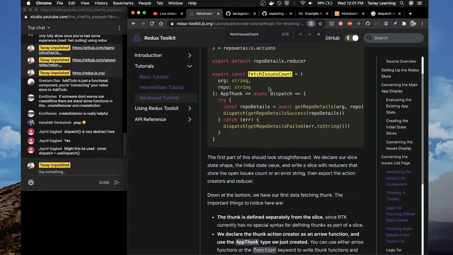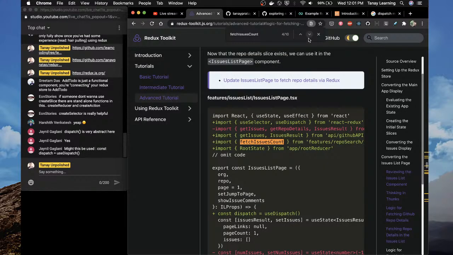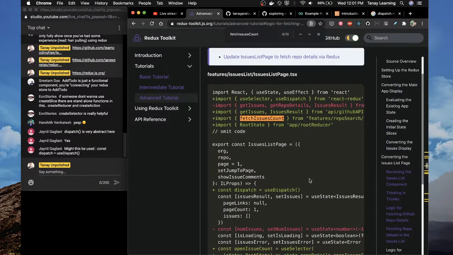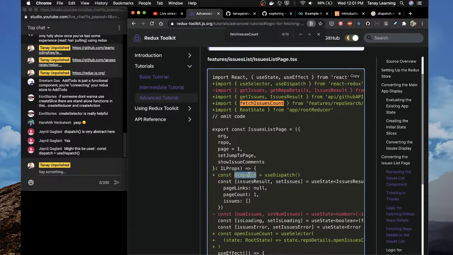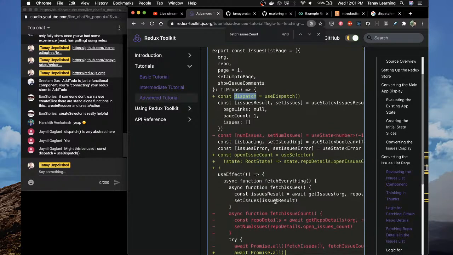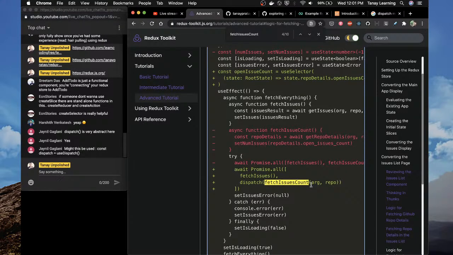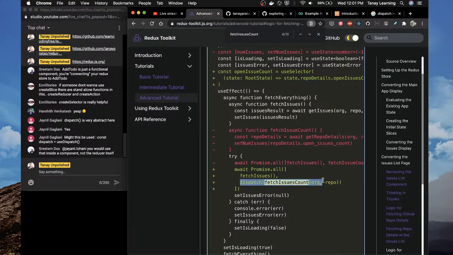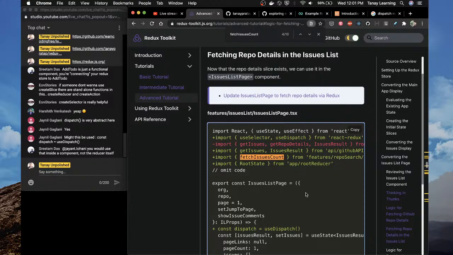Fetch issues count, from const dispatch equals use dispatch, right? And then when you do this dispatch with fetch issues count, this dispatch function, not the reducer itself, inside a component, calls fetch issues count with a dispatch. Okay, cool, I can live with this, no problem.